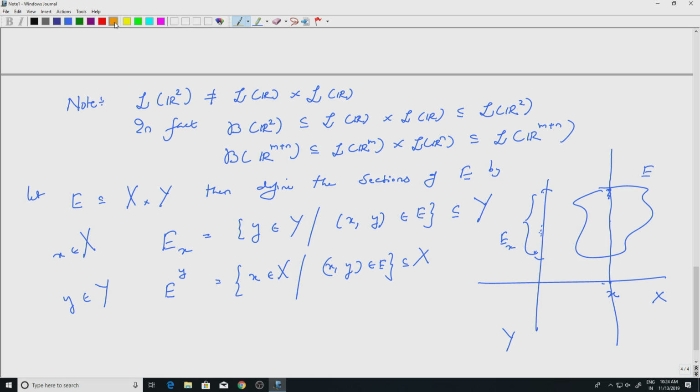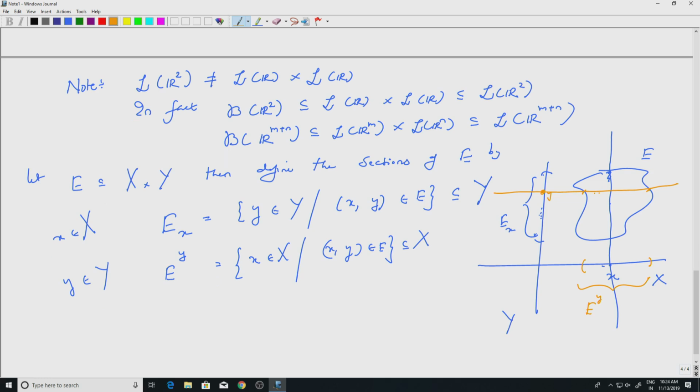Let us say this is my y. Then I draw a line through y, parallel to X, that will intersect E somewhere. You look at all those points, and that gives me some set here, and that is my E super y. It's a subset of X. Okay, I hope that is clear.